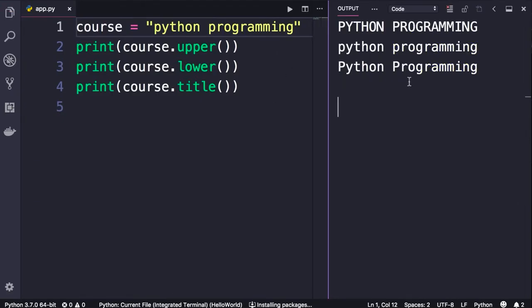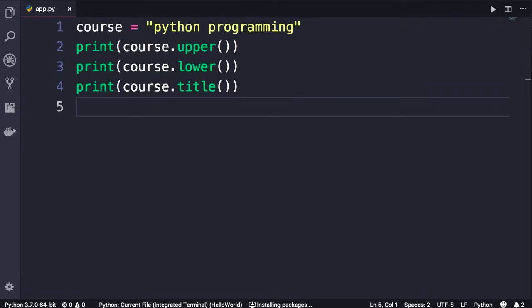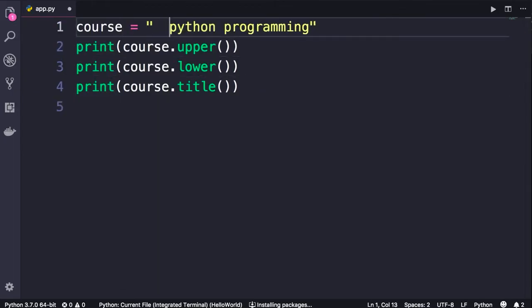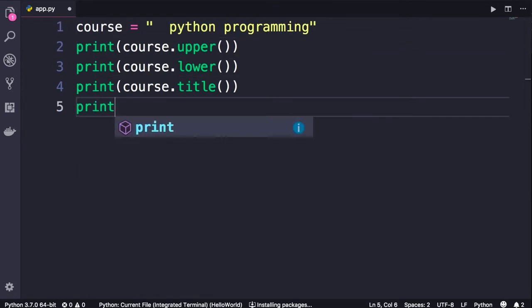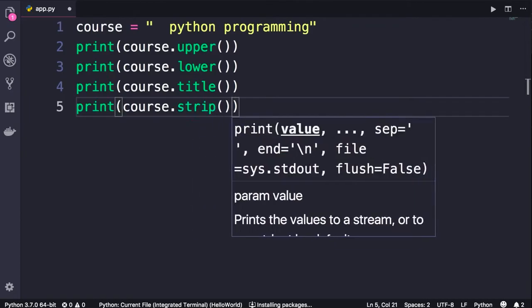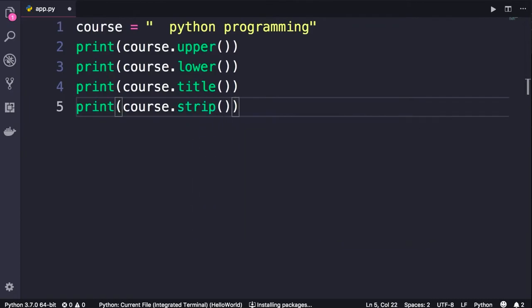Okay? Another useful method is strip, and we use it to trim any white space at the beginning or end of a string. This is particularly useful when we receive input from the user. Let me show you. So let's imagine the user entered a couple of white spaces at the beginning of the string. When we call course.strip, those white spaces will be removed.